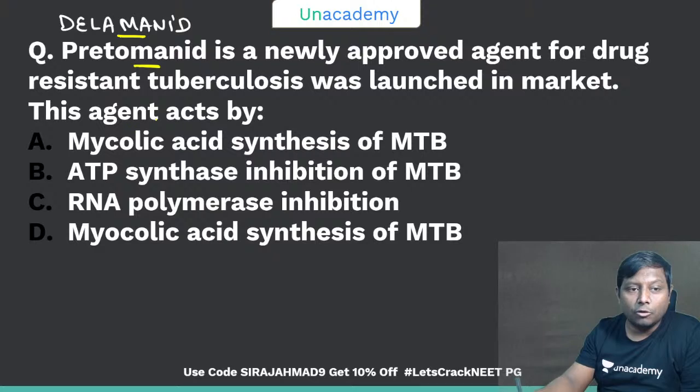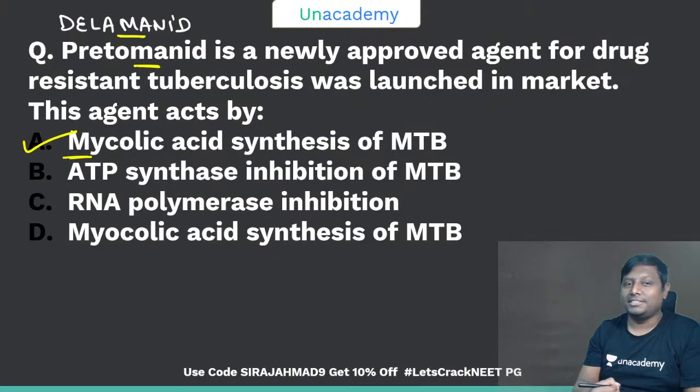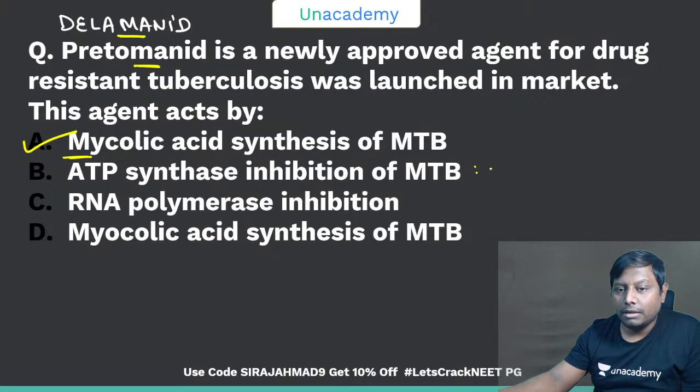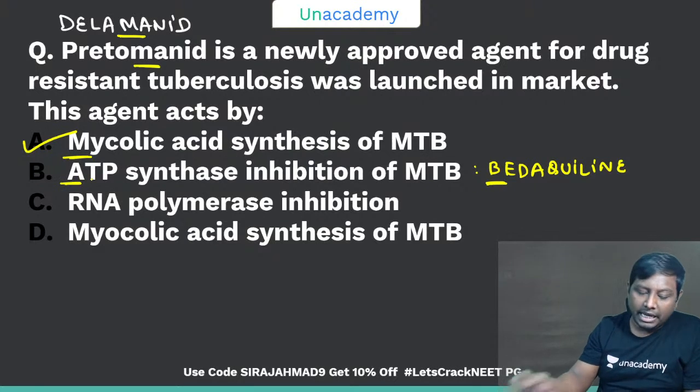So delamanid and pretomanid are mycolic acid synthesis inhibitors. ATP synthase inhibitor will be bedaquiline, right? This is not a very difficult one. Remember B for bedaquiline, A for ATP, B and A, ATP synthase.